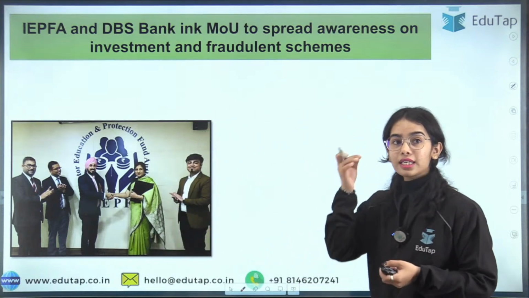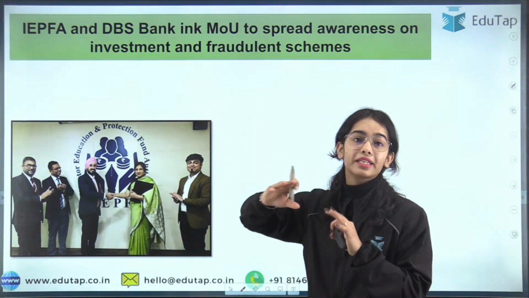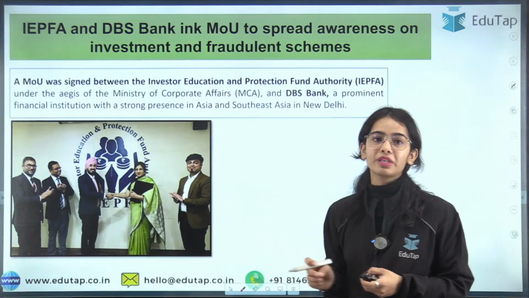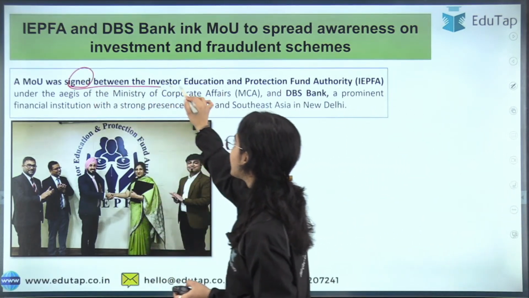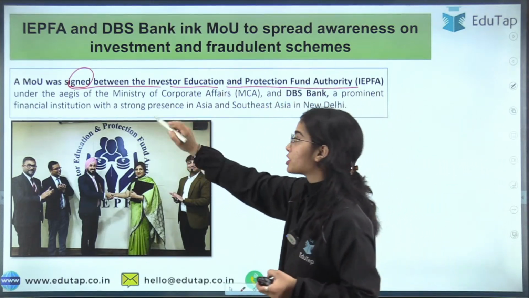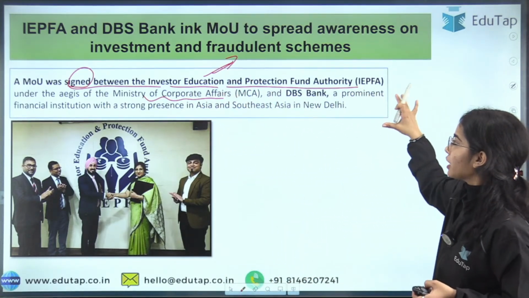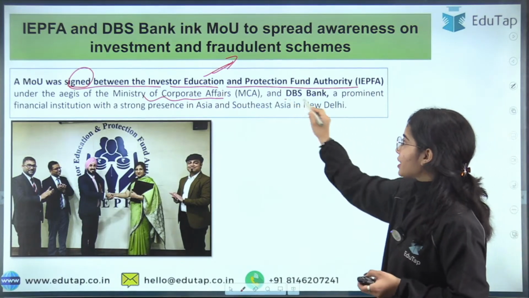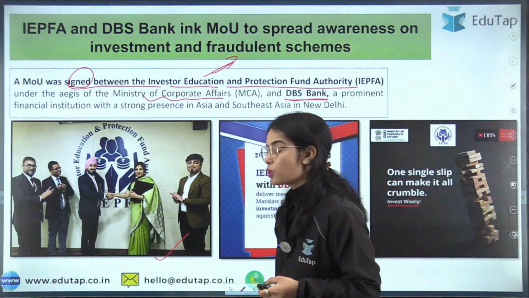Now the last news article is regarding the IEPFA and the DBS Bank that have signed a MOU, Memorandum of Understanding, to spread the awareness on the investment and fraudulent schemes. So a MOU has been signed between the Investor Education and Protection Fund Authority under the aegis of the Ministry of Corporate Affairs. So this particular IEPFA, that is the authority, is under the Ministry of Corporate Affairs. And the DBS Bank, they both have come into a MOU.